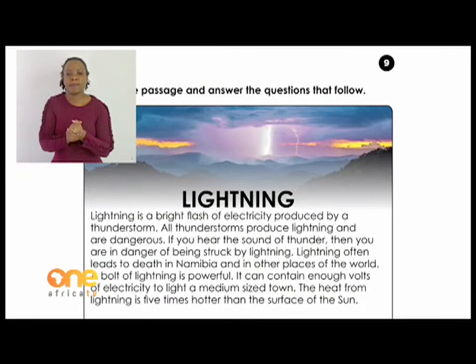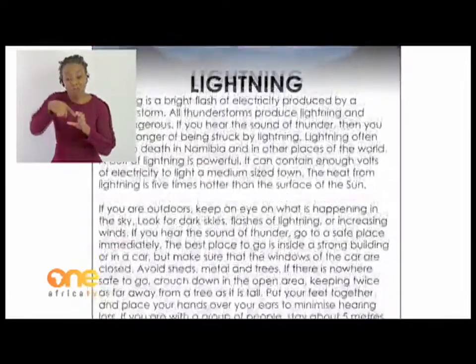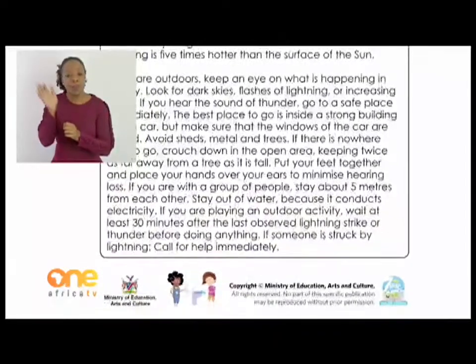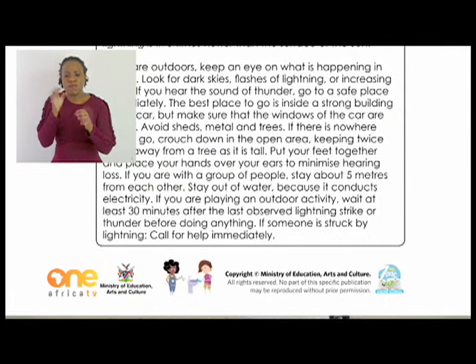If you are outdoors, keep an eye on what is happening in the sky. Look for dark skies, flashes of lightning, or increasing winds. If you hear the sound of thunder, go to a safe place immediately.